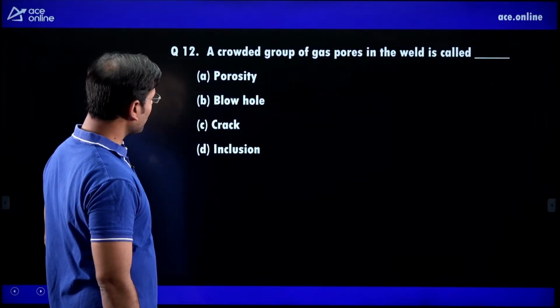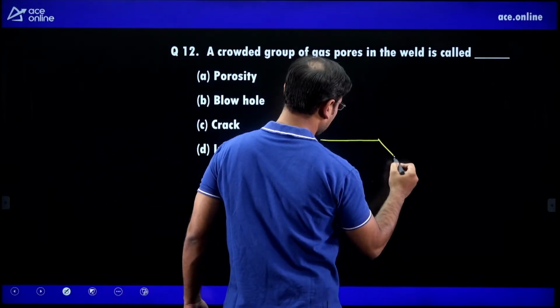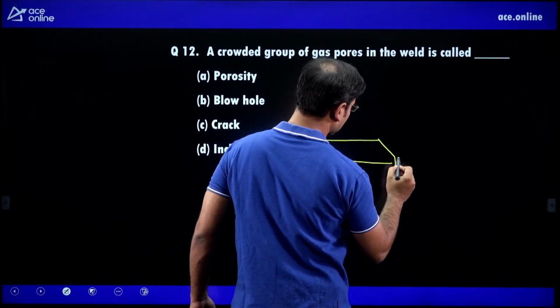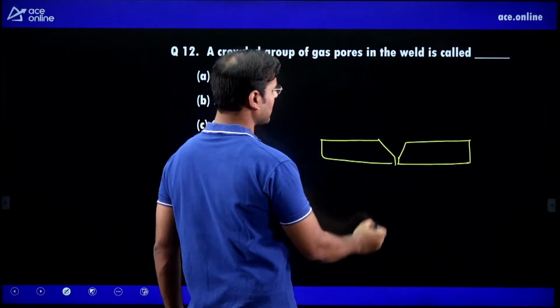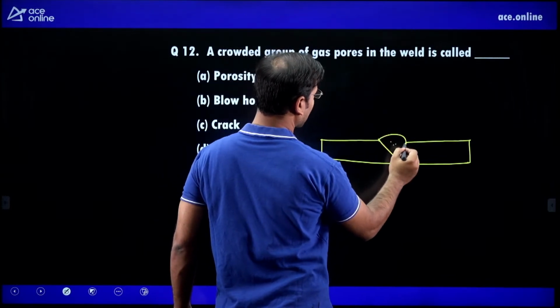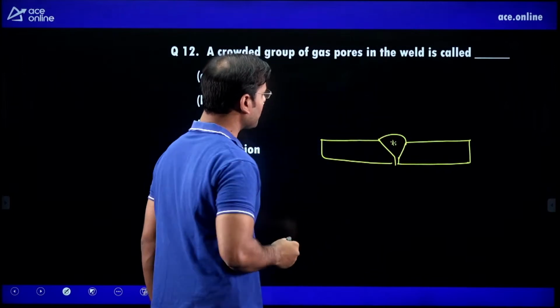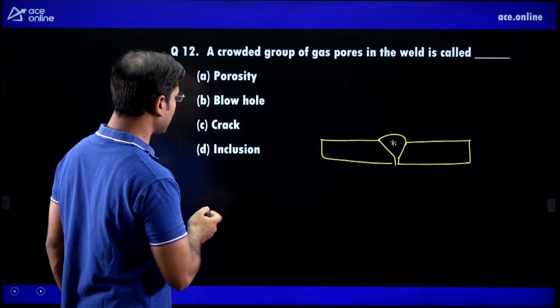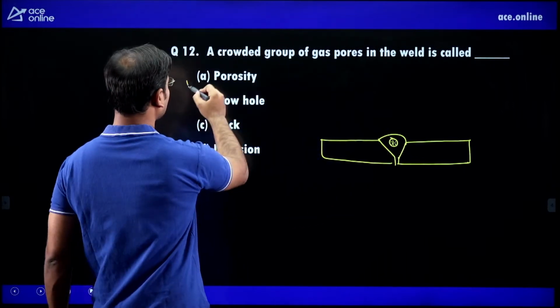A crowded group of gas pores in the weld bead. Just see, if the welding is done here. Actually, this defect I mostly teach in the casting chapter. Here, in that gap, the crowded small particles, some pores, a number of small pores are there, then we can say this is porosity.